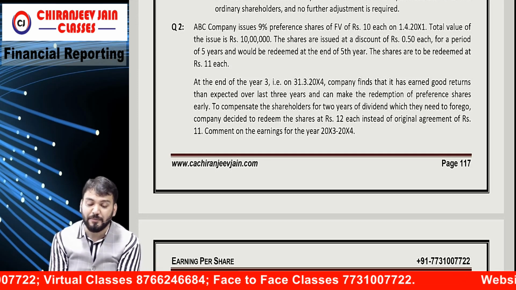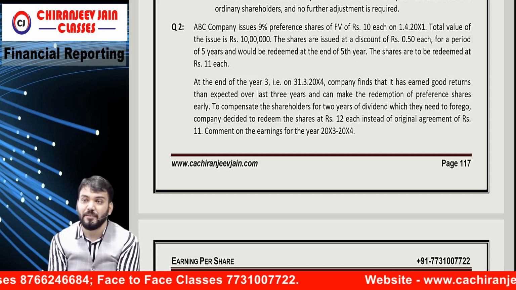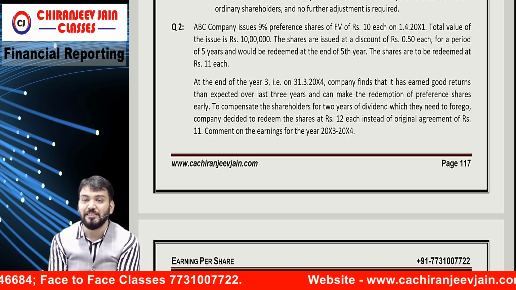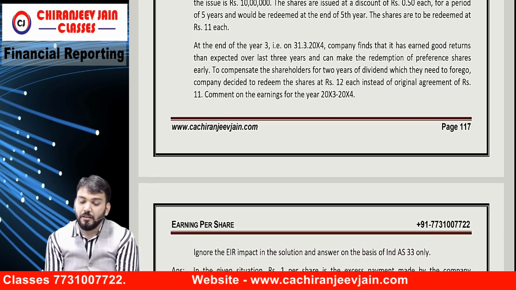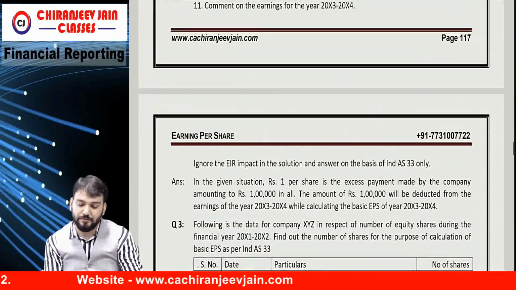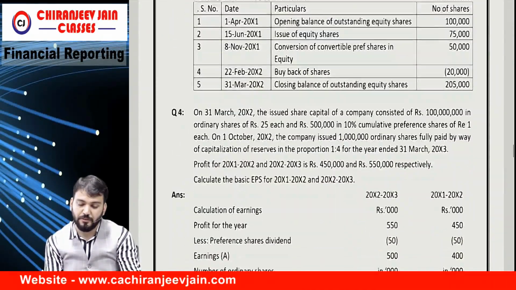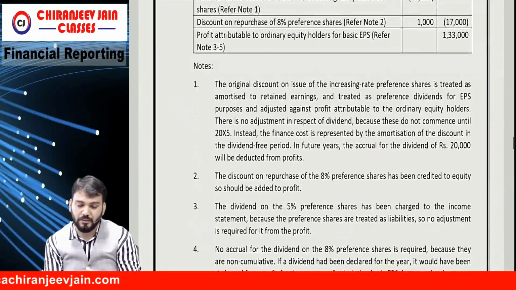So it is redeemable at a premium, issued at a discount. Some adjustment will be done with the dividend. Acha, this is not the question. Sorry, I have taken the wrong question. Where is that question?